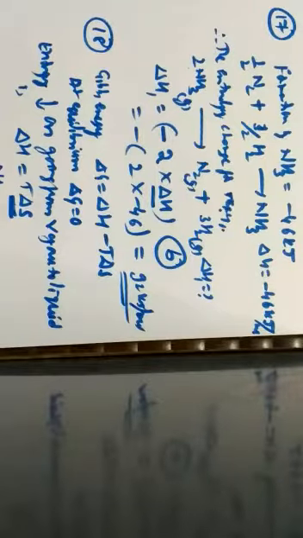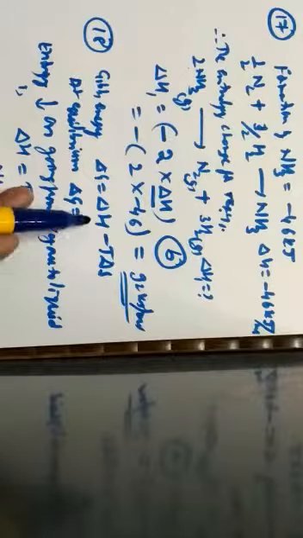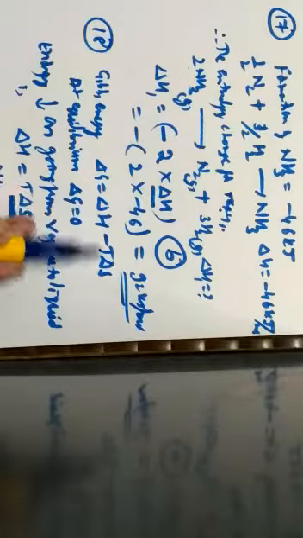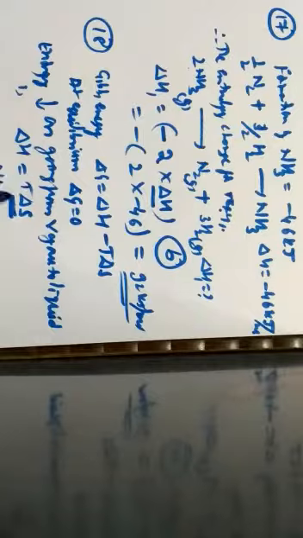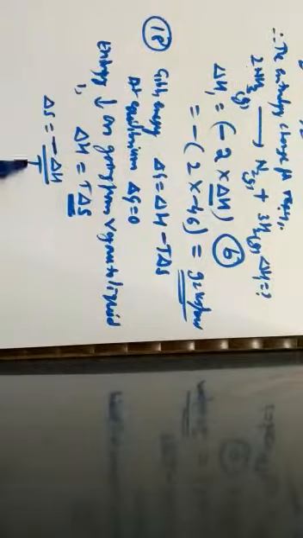Now a question comes. Delta H minus T into delta S, when we rearrange, becomes delta H equal to T into delta S. But what is happening? Entropy is decreasing. Entropy decreasing means it should have a negative representation. Hence, I have written it as delta S is equal to minus delta H by T.